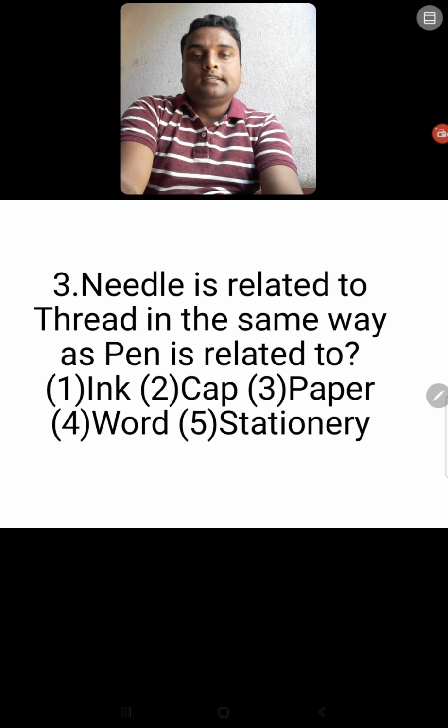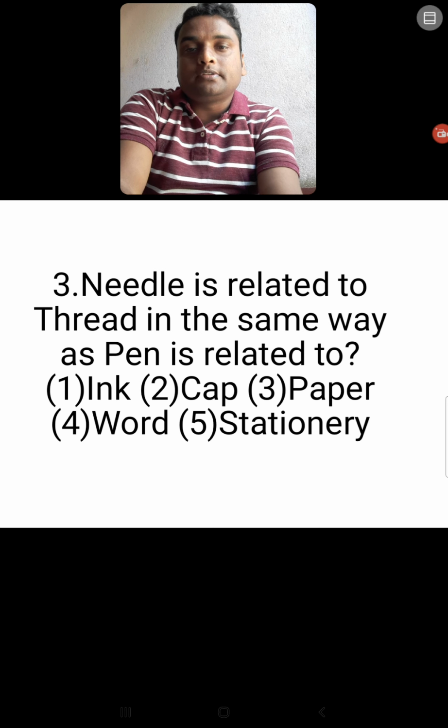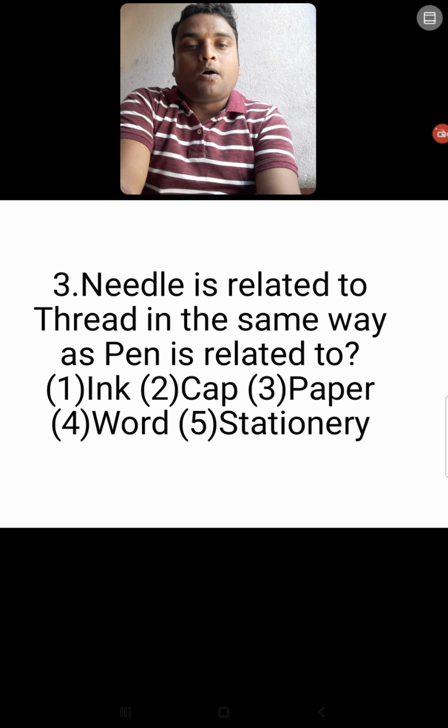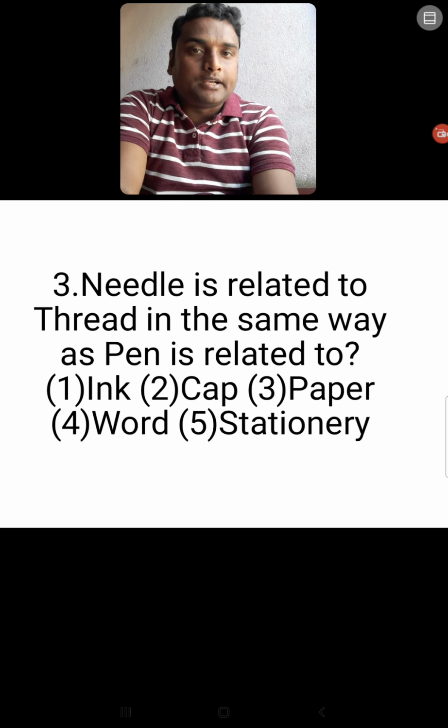Needle is related to thread. In the same way, a pen is related to ink, cap, paper, word, or stationery. What will be the option? You have to find out. First find the relation between needle and thread.